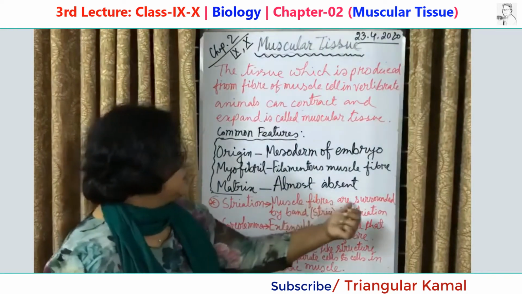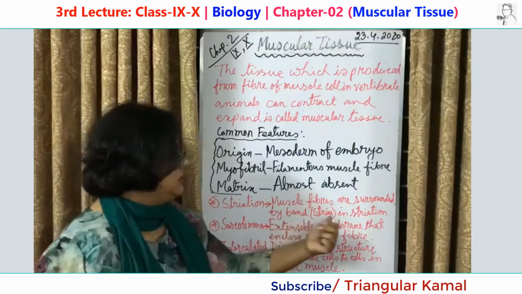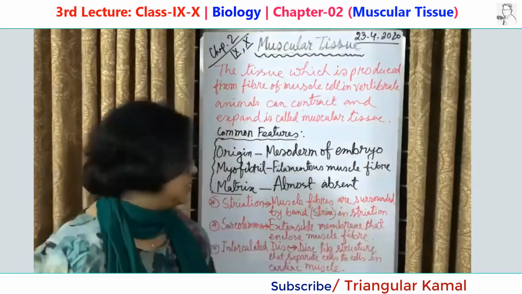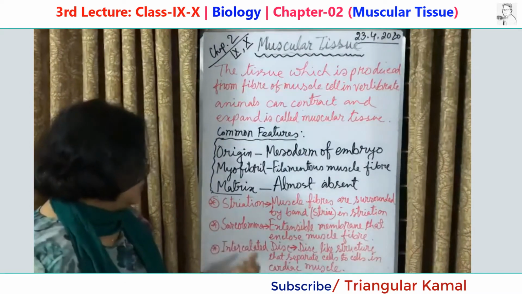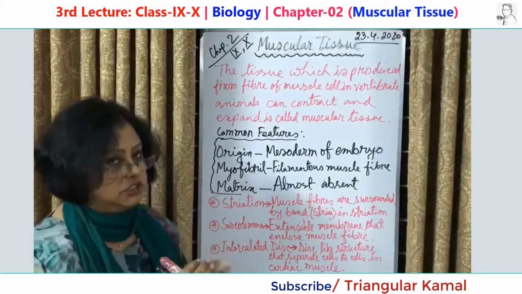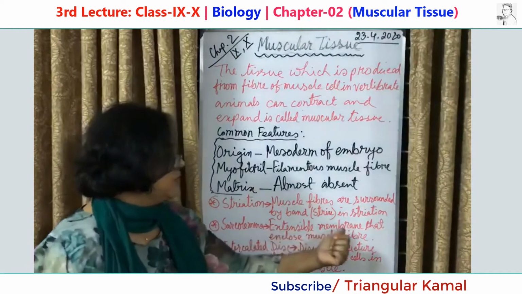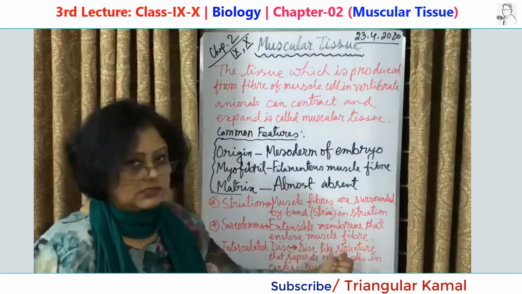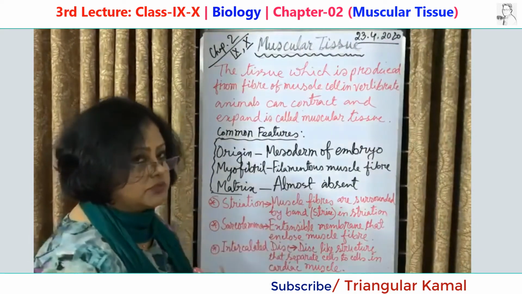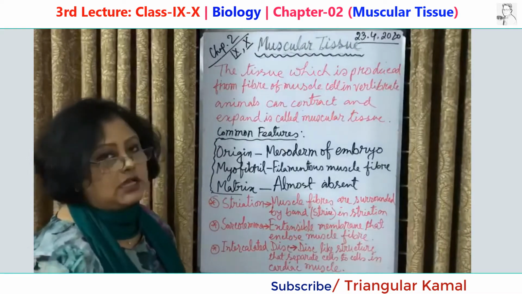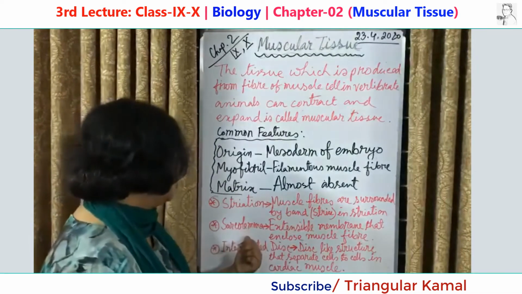These muscle fibers are surrounded by a band, that is called striation. Another term is sarcolemma. All the fibers or tissues in a group are surrounded by an extensible membrane that encloses the muscle fibers.